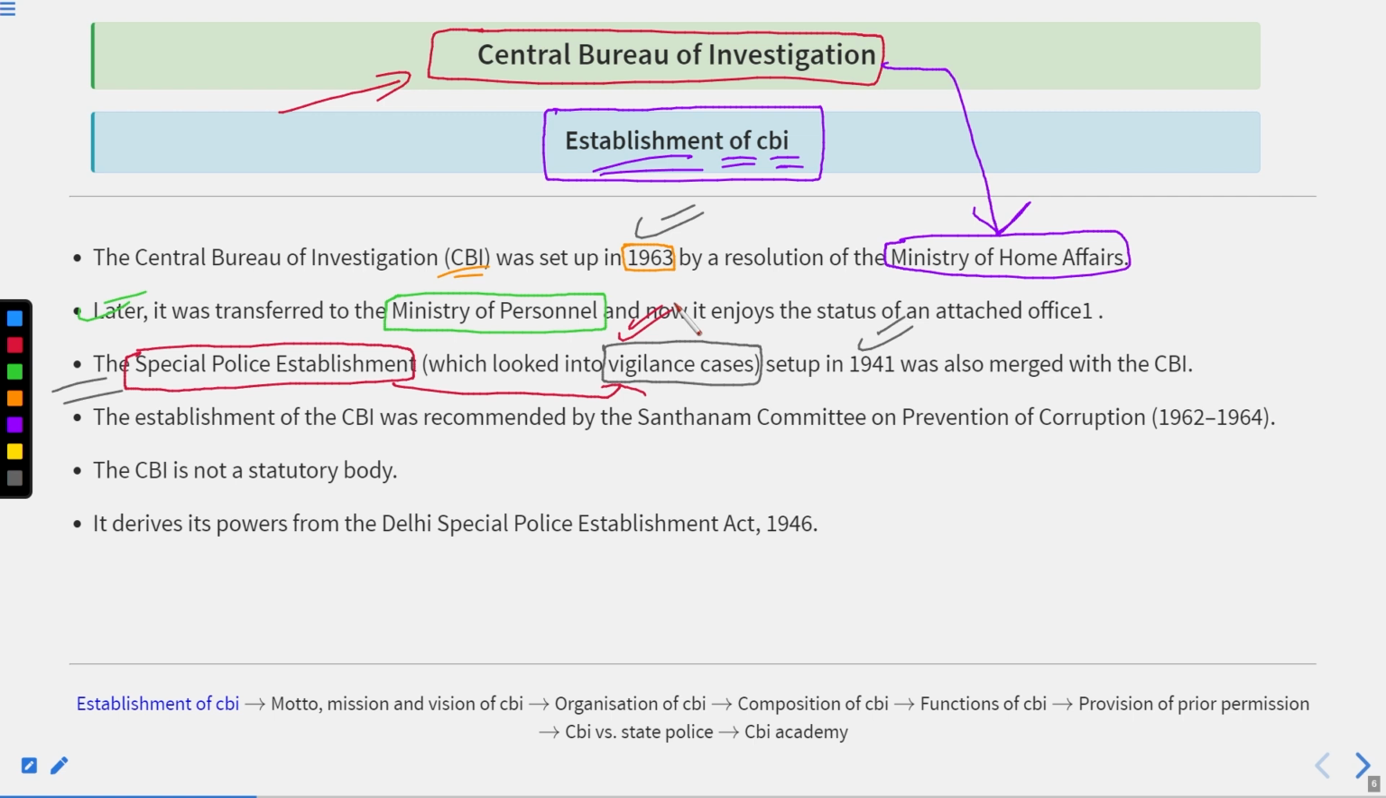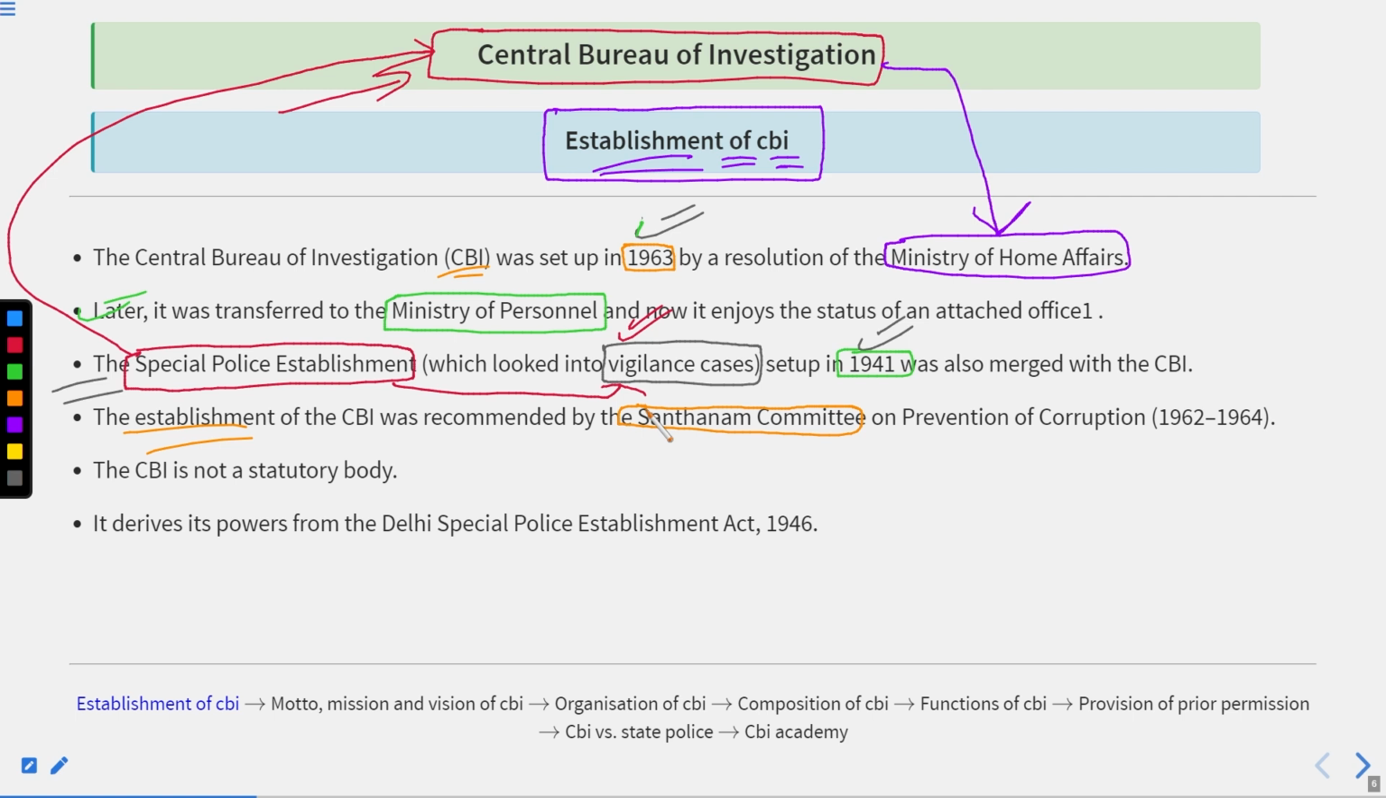And when we established the CBI in 1963, the Special Police Establishment also got merged into the CBI. So the provisions of both years, one provision from 1941 and one provision from 1963, got merged together. Thus, the establishment of CBI was recommended by the Santhanam Committee on prevention of corruption.